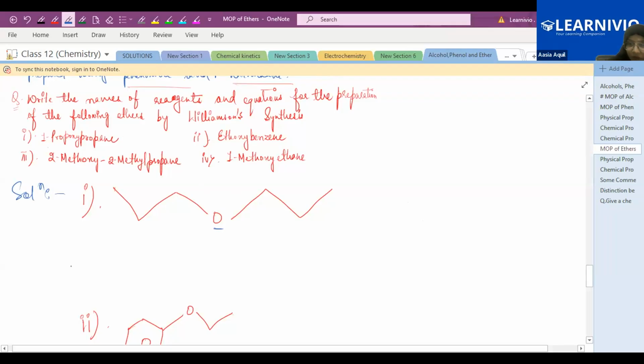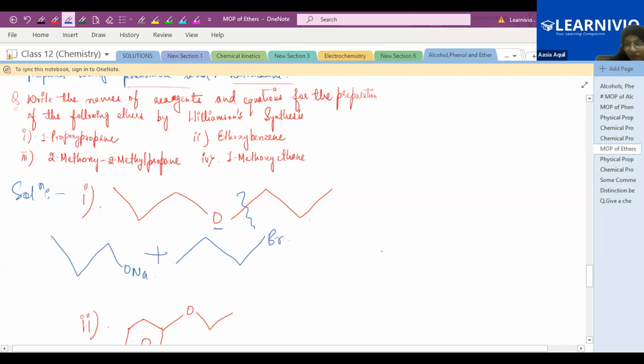So I'm just breaking this bond. From this side, the 1, 2, 3 carbon group, you can prepare the haloalkane, right? So 1, 2, 3 carbon and attach the bromine. Plus the remaining fragment, 1, 2, 3 carbon with oxygen, just attach the sodium over here. It will form the sodium alkoxide. Okay, so these are the reagents for this product.